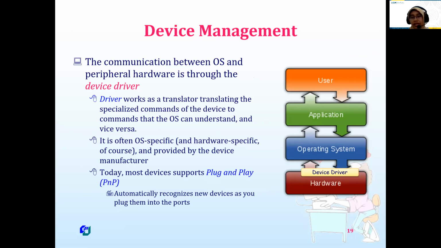We want to print something, so we click the print button, and then the operating system will give a signal and contact the device driver, and then the device driver will give instruction to the hardware to print our document.